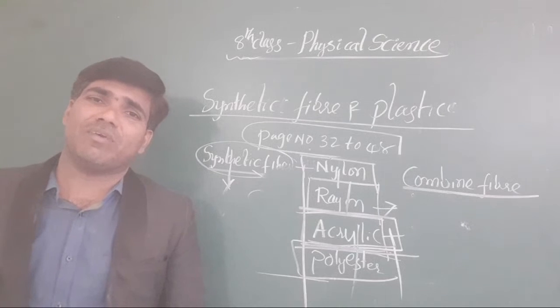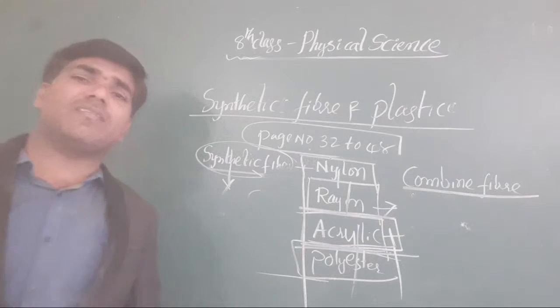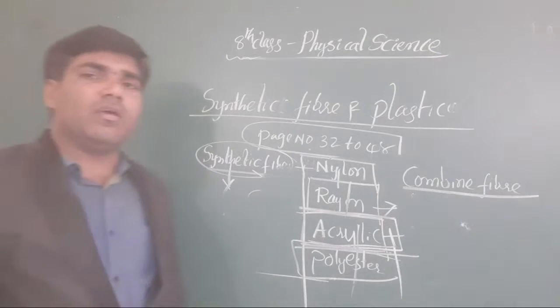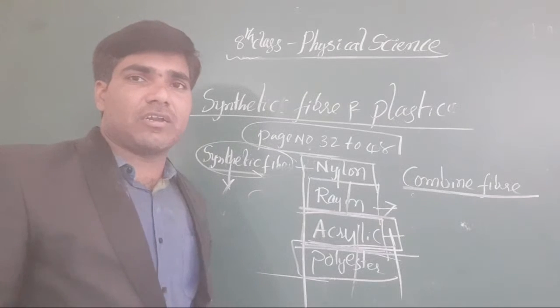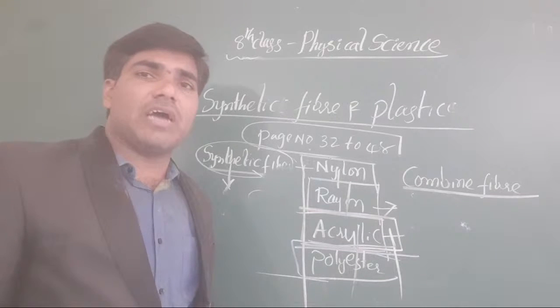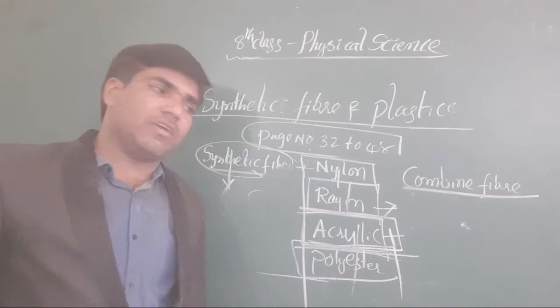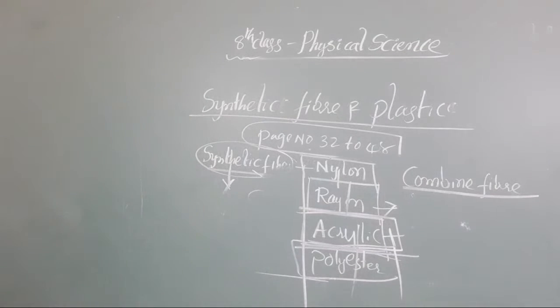Because of that, our polyester thread is used in so many ways. When we add cotton, it gives us terry cotton. When we add wool, it gives us terry wool. Clear or not, all the students? In this way only, we make combinations of our synthetic fibers. Got it?